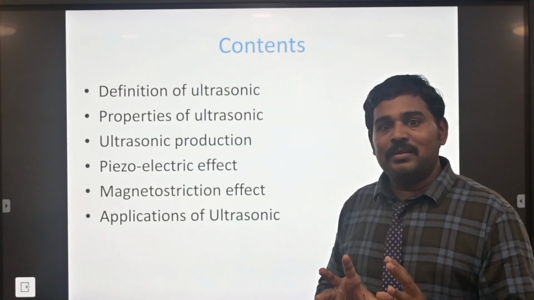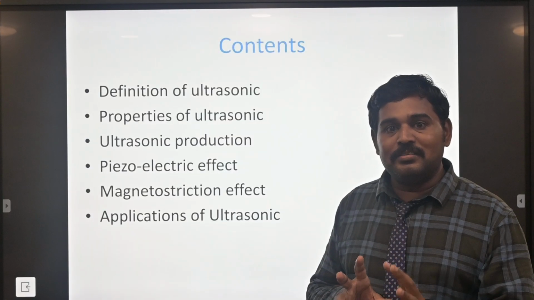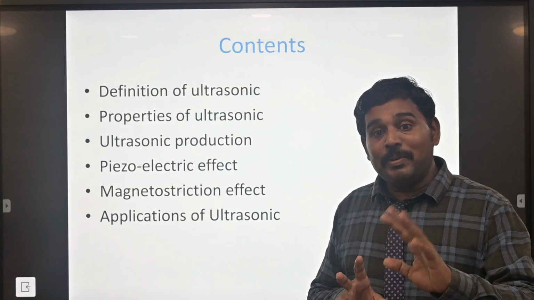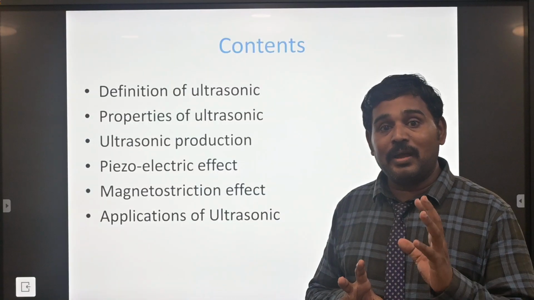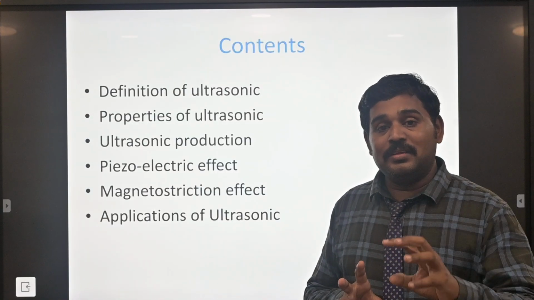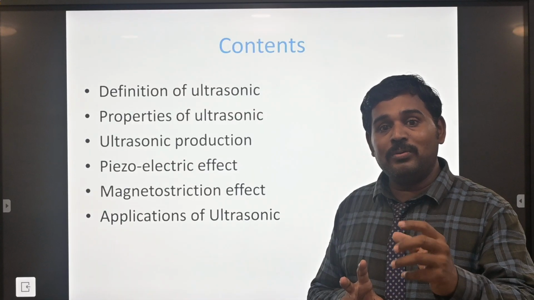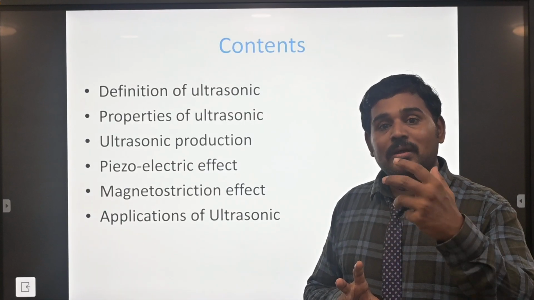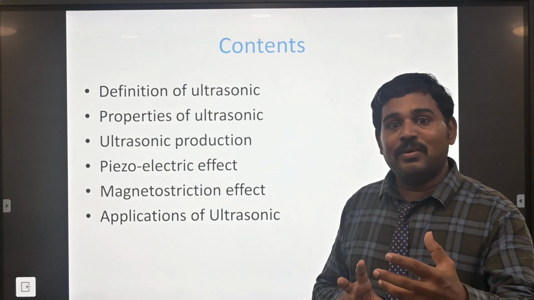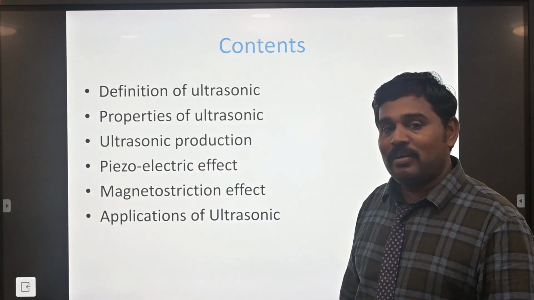We apply some energy, called mechanical energy. The mechanical energy will be converted to electrical energy. The energy is in the form of sound, and that sound will be converted to electricity or some other wave pattern. Second is the properties of ultrasonic.